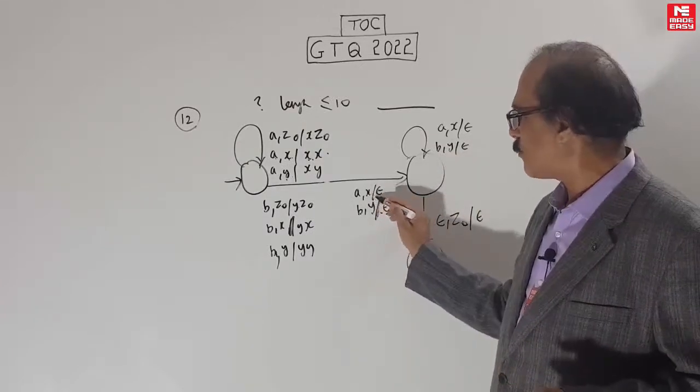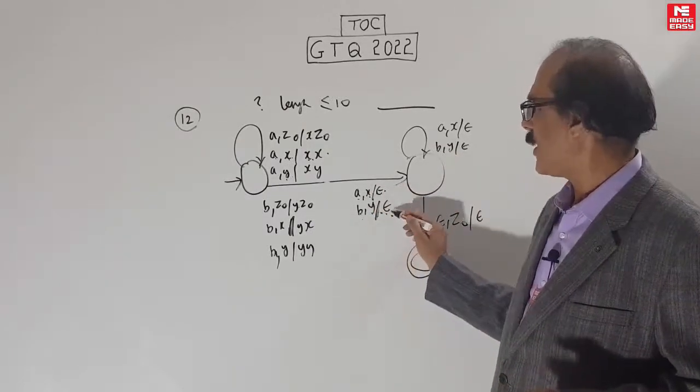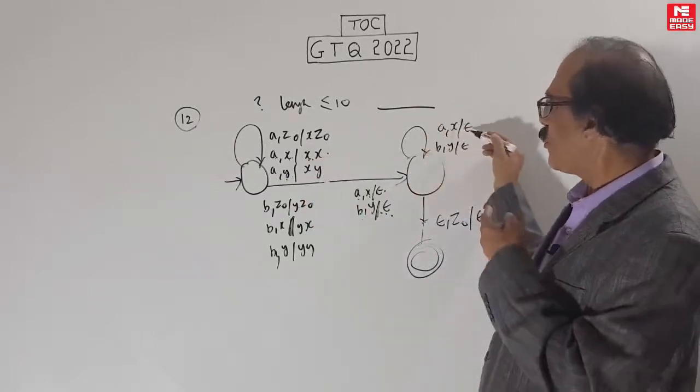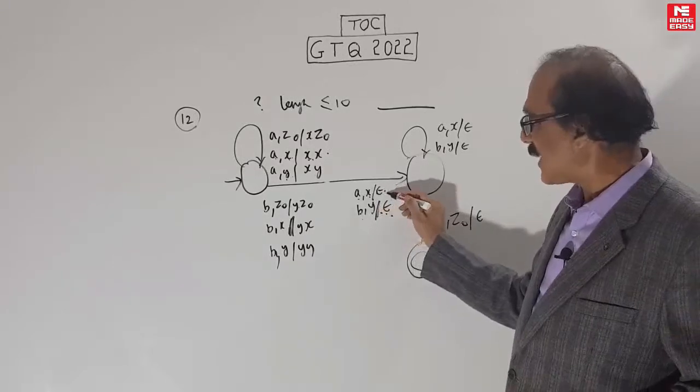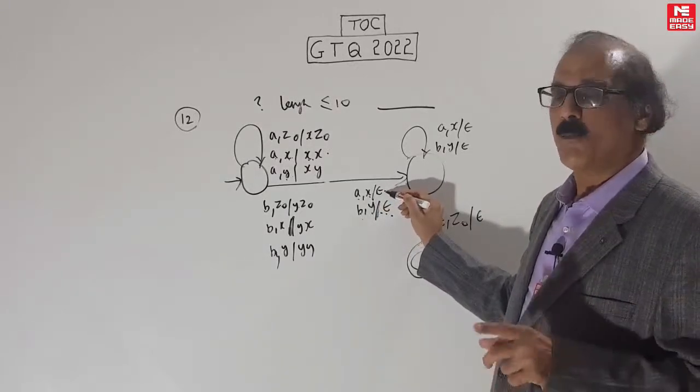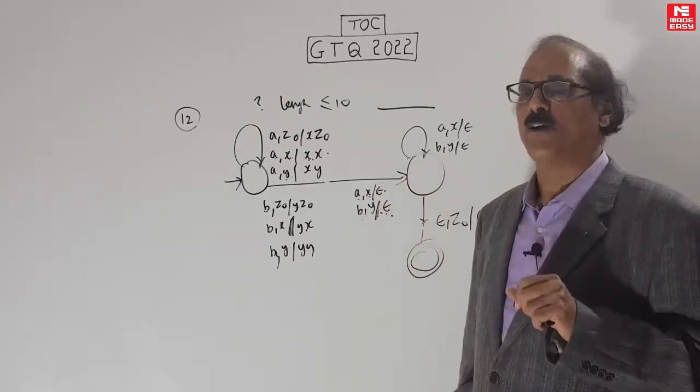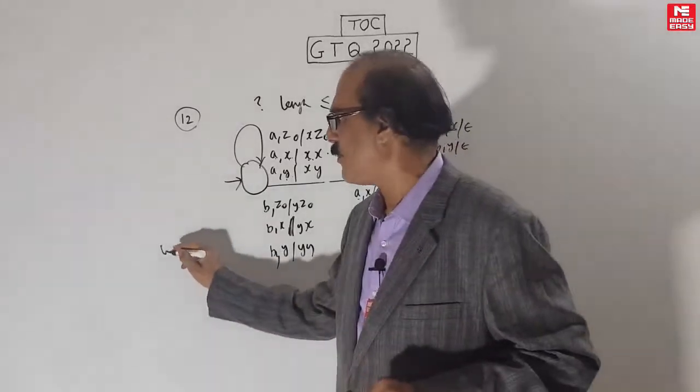But make sure, most people think that this is odd palindrome because you are skipping. This is not a skip actually. This is a pop. a pops the X, b pops the Y. Here itself you are popping, then you are continuing the pop. This is not odd palindrome. It will become odd palindrome only if it is a, X, X, that is, if you skip one bit. This is actually even palindrome. So the answer is this even palindrome.